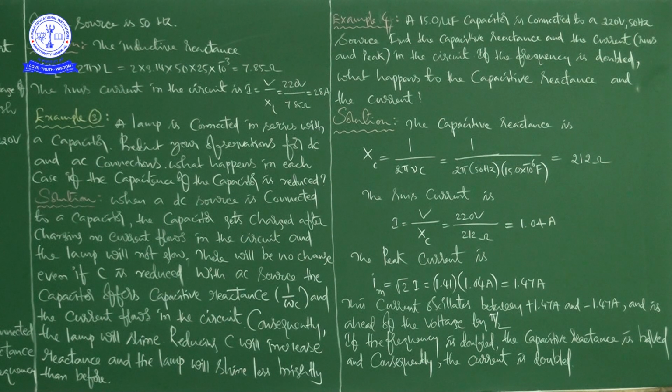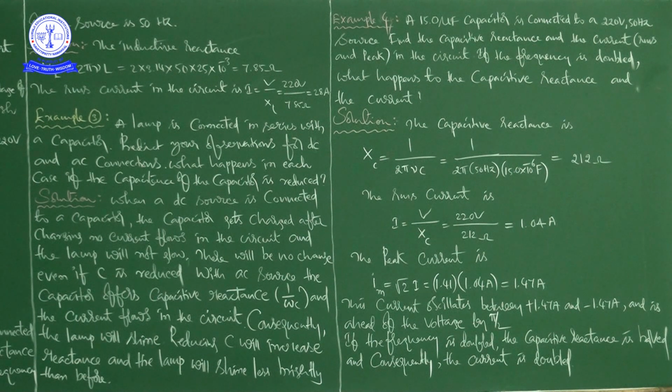Now, with an AC source, the capacitor offers capacitive reactance and the current flows in the circuit. Consequently, the lamp will shine.